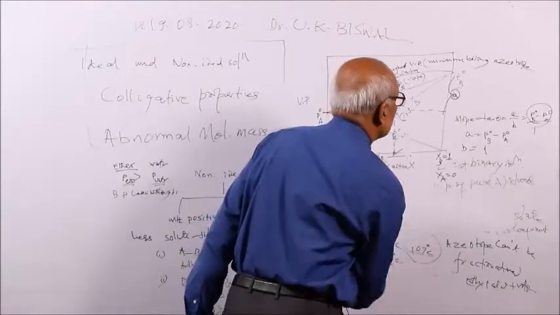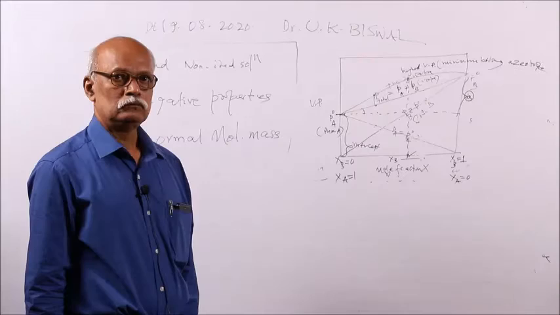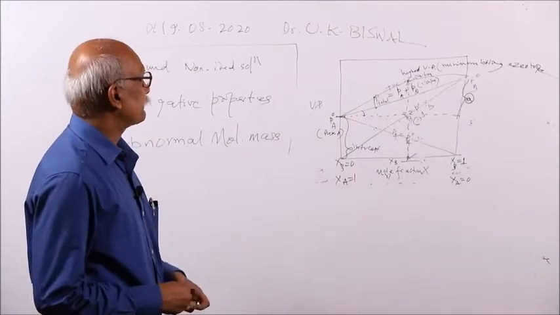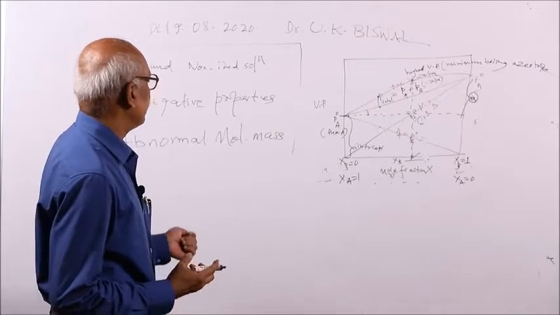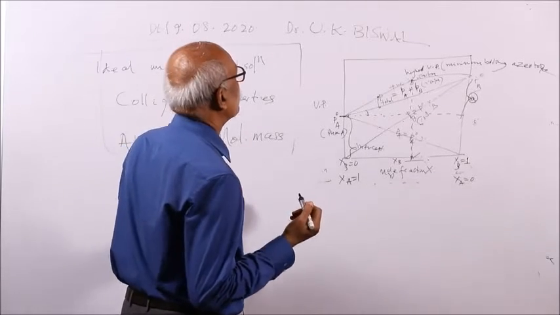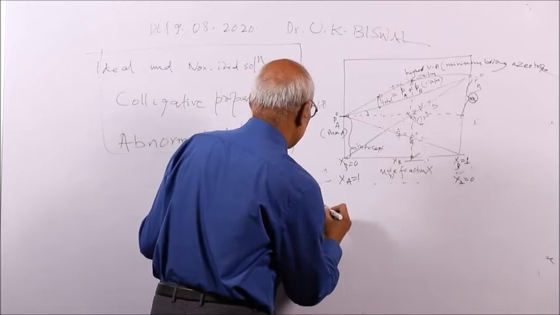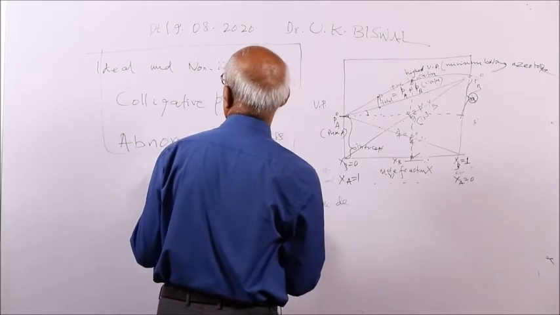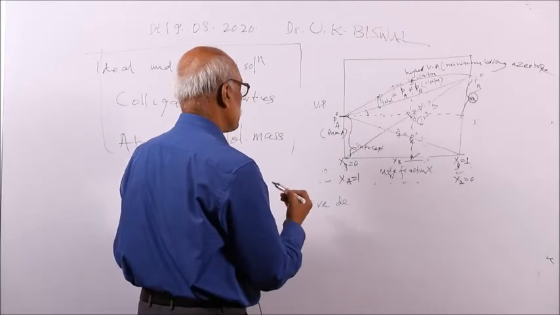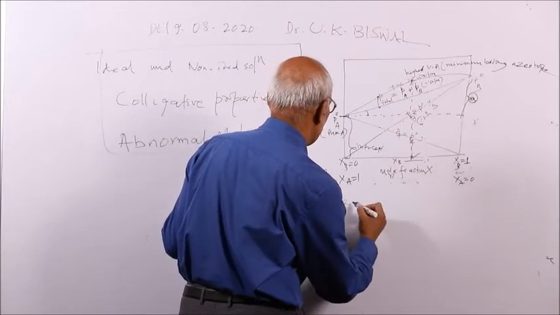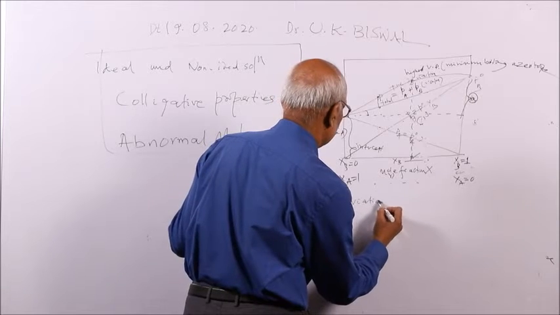So this is what we get, minimum. We are discussing this minimum boiling azeotrope, or positive deviation. Then another type of non-ideal solution is having negative deviation. So non-ideal solutions are of two types: one having positive deviation, another having negative deviation.